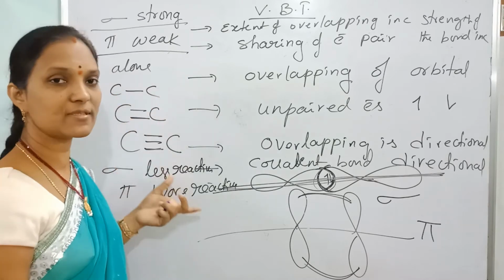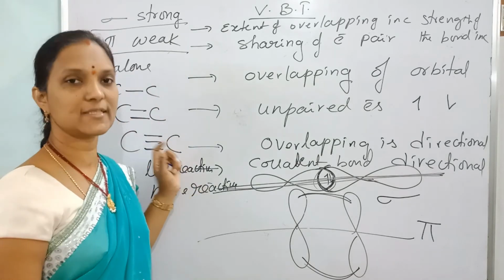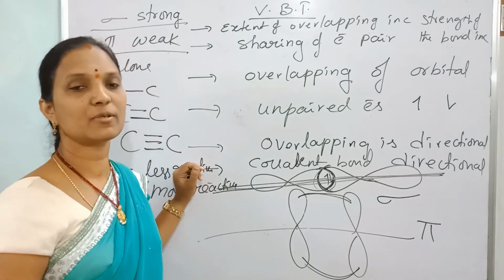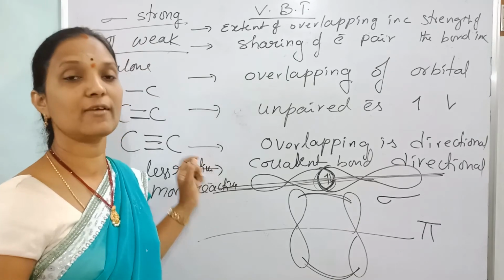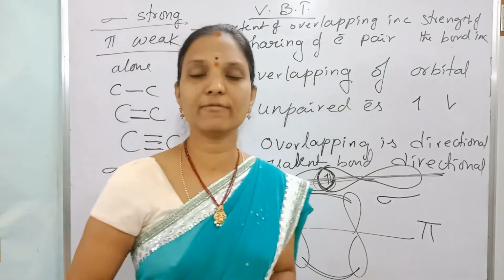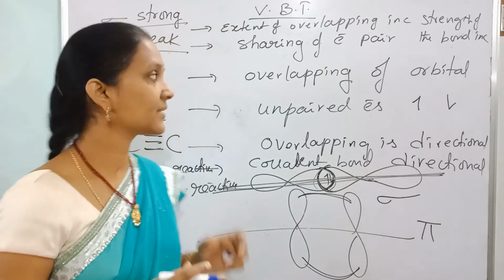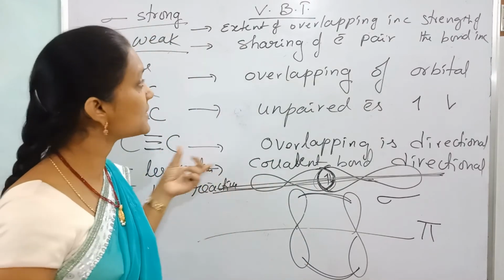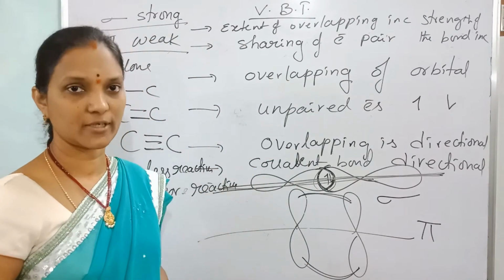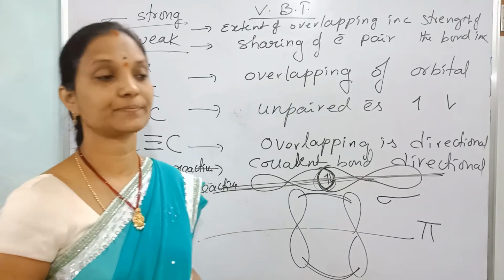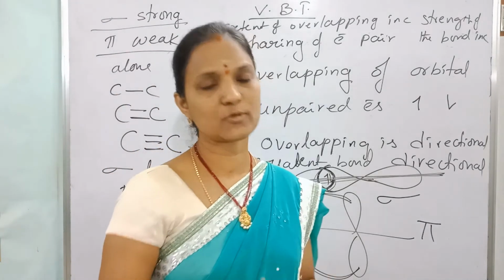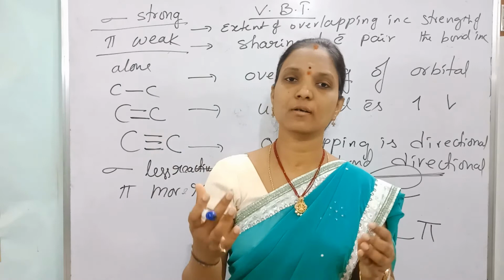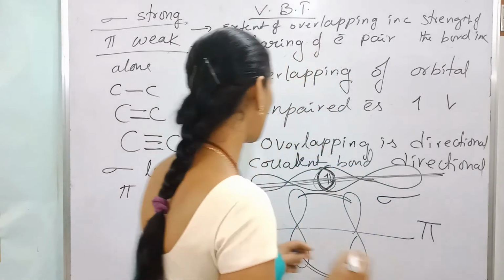So these are the two types of bonds. These bonds are directional, so the covalent compounds formed are also directional. Every covalent compound contains a definite shape. These are the postulates of VB theory, valency bond theory. Based on this valency bond theory, two atoms come and approach each other.